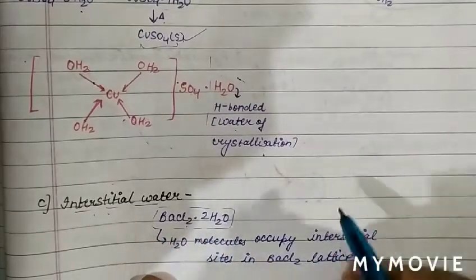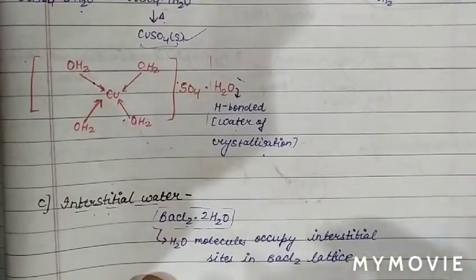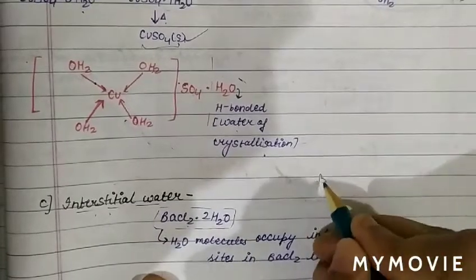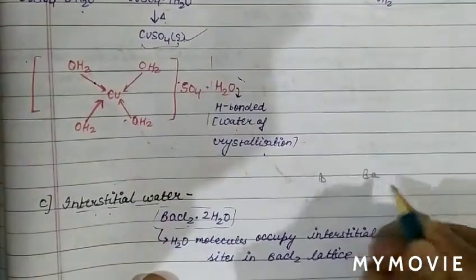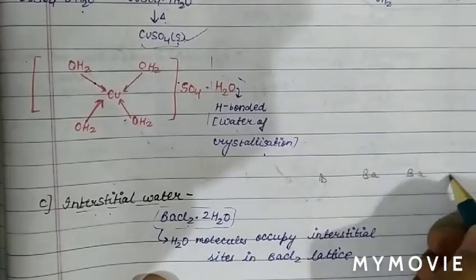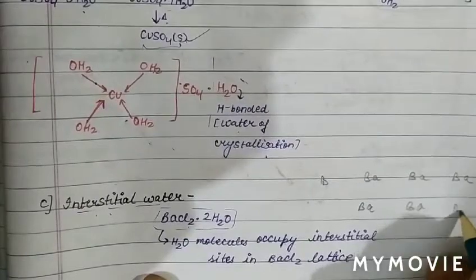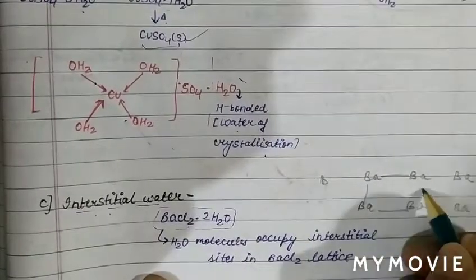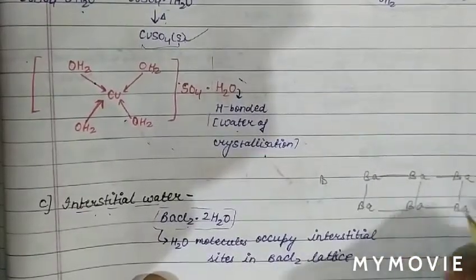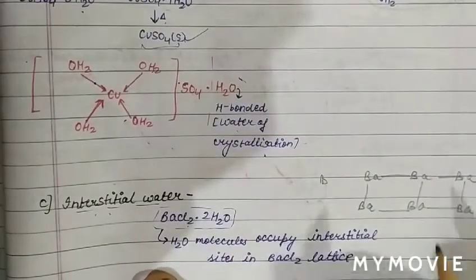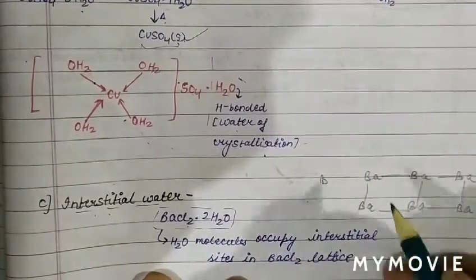So basically there is a lattice of BaCl2, with Ba, and Ba. Now this is the BaCl2 lattice.